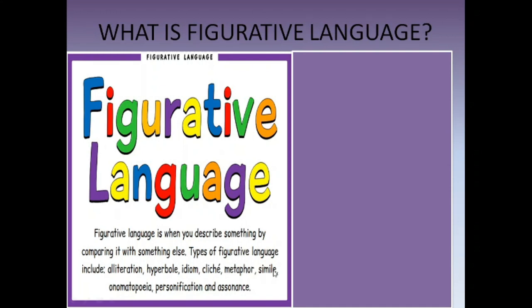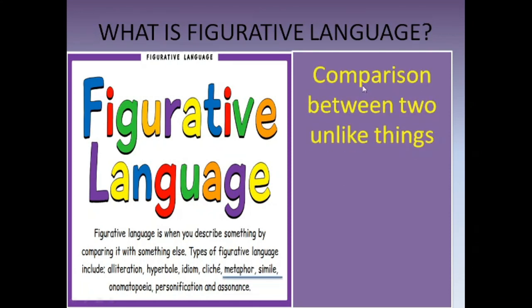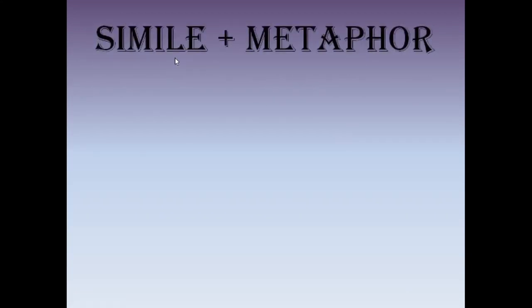Types of figurative language include alliteration, hyperbole, idiom, cliche, metaphor, simile, personification. Many types are there. But today, for the comparison, we are going to study only two types, metaphor and simile. Let's see what is simile and what's metaphor.